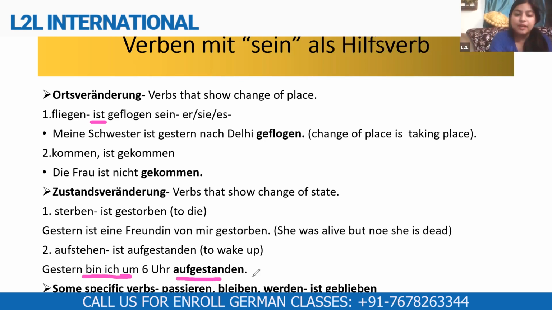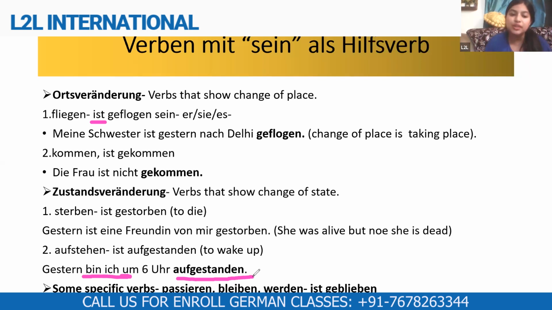Aufgestanden, that is the participle zwei, aufgestanden. So I have used it with ist. So it shows that yesterday I woke up at 6 o'clock. So it means that you were sleeping before 6 o'clock, but at 6 you woke up. So verbs like these, which show a change of state, normally take ist or sein, ist as their helping verb.